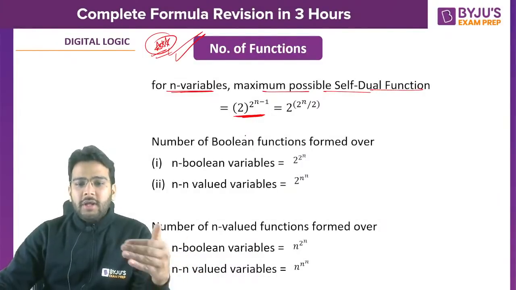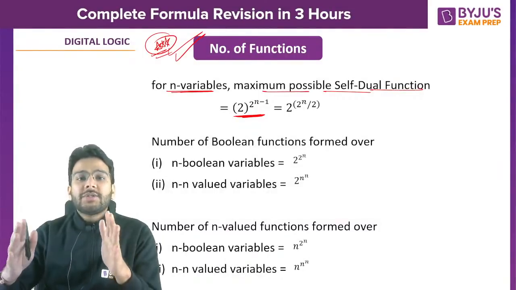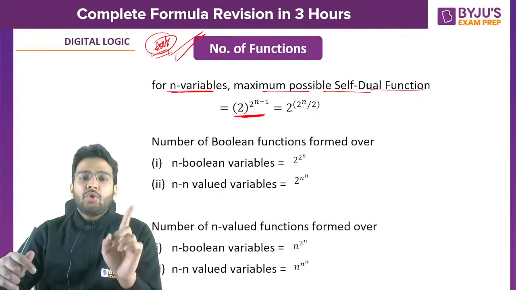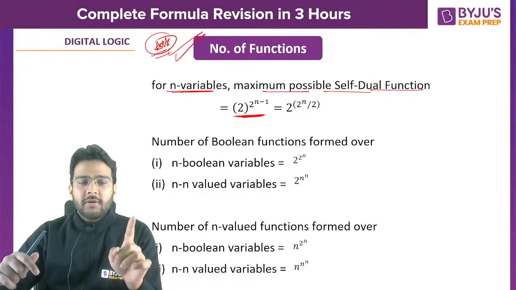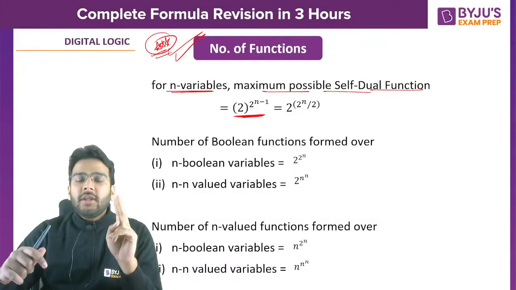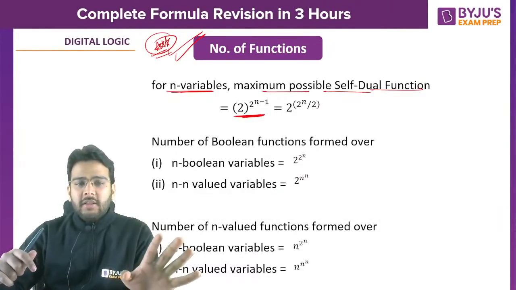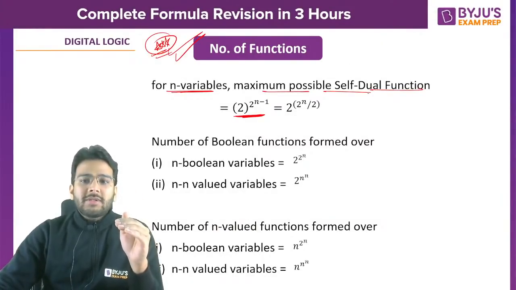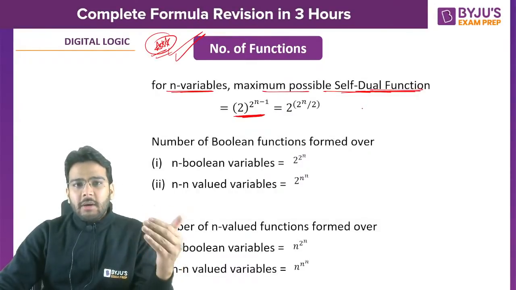What is a neutral function? When the number of min terms is equal to the number of max terms, we call that function a neutral function. First condition: if a function has to be self-dual, then first of all it has to be a neutral function. Second condition: there should not be any mutually exclusive terms present in the function. So these are the concepts. That means the number of min terms will be equal to the number of max terms, right?